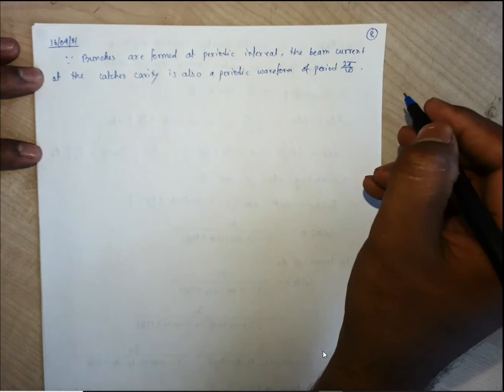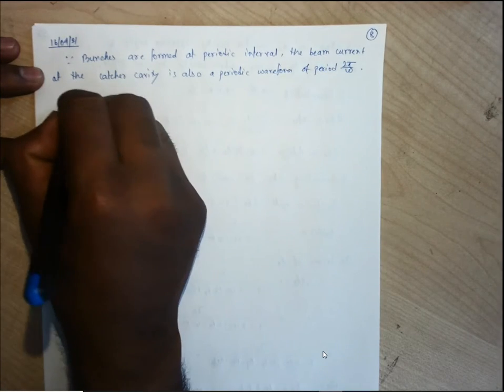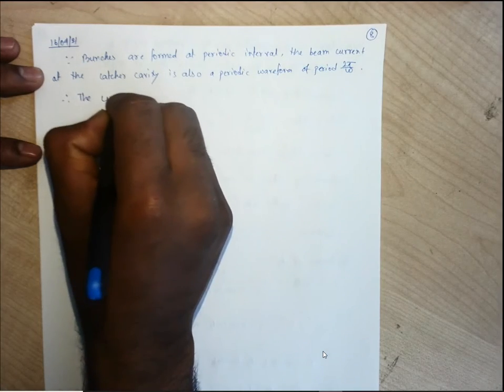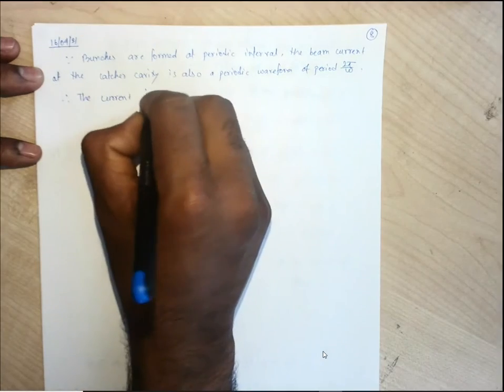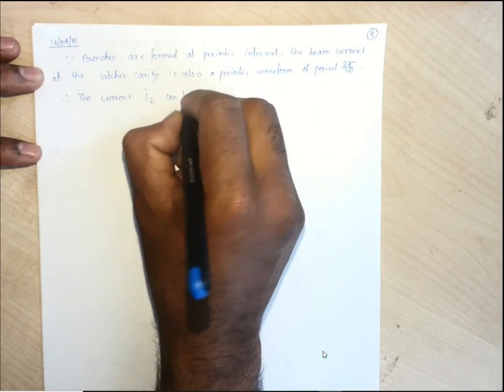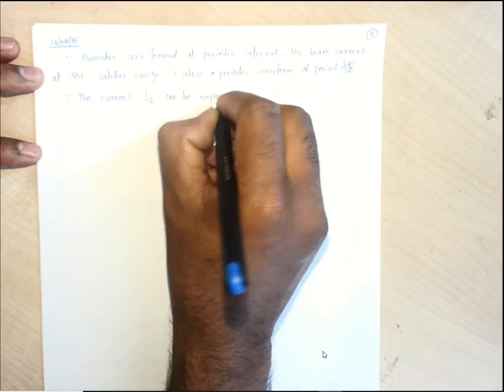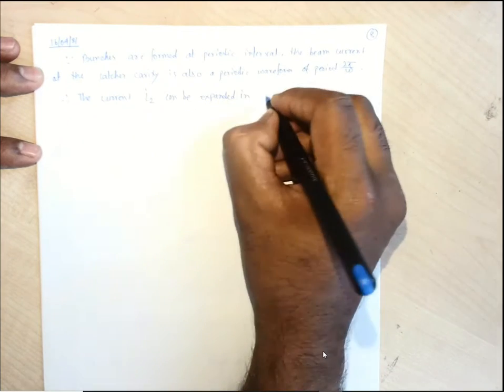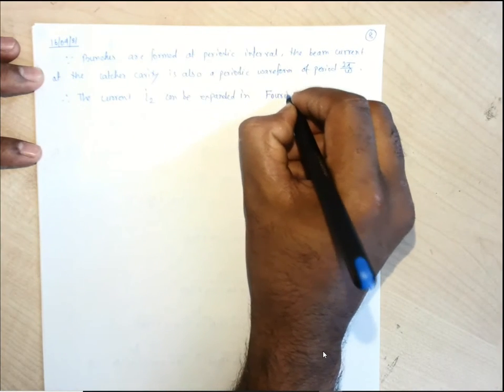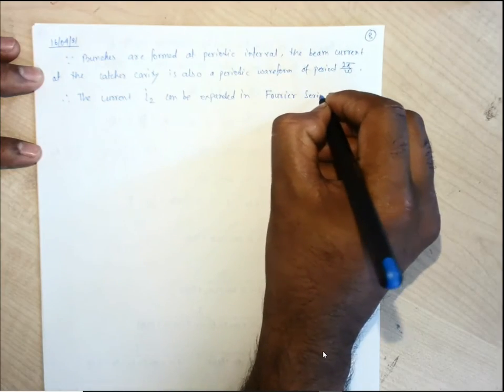Therefore the current I2 can be expanded in Fourier series.